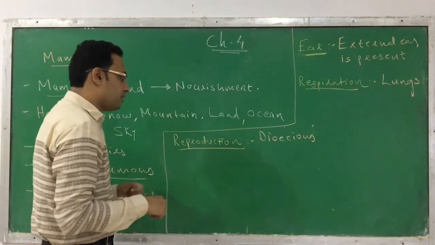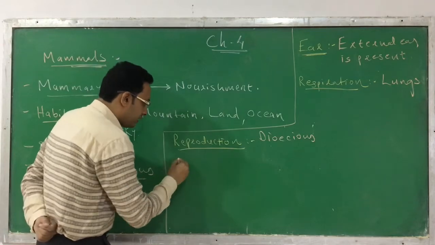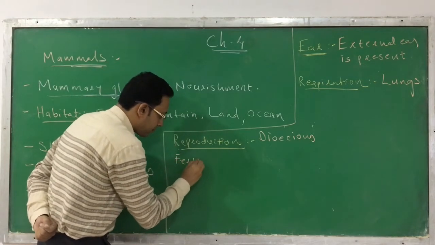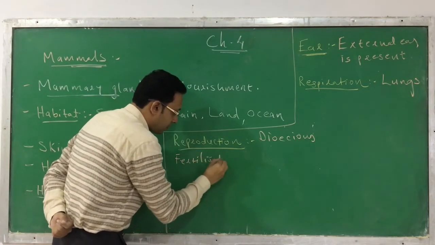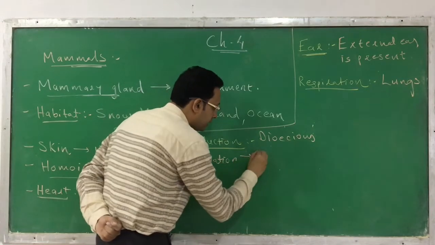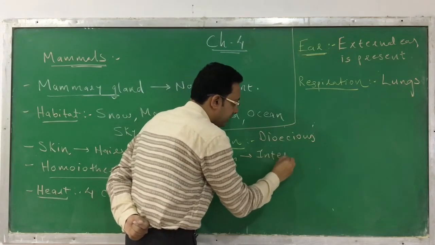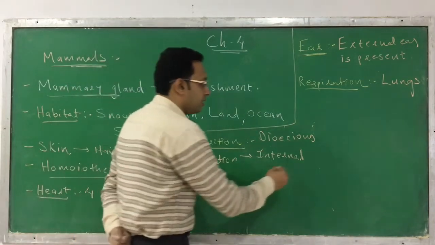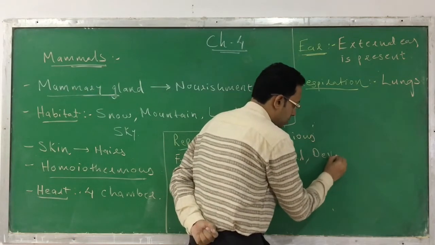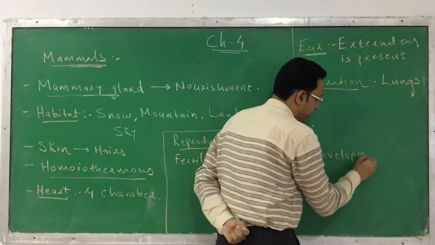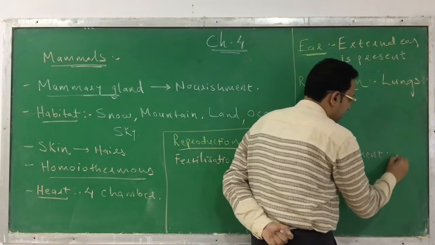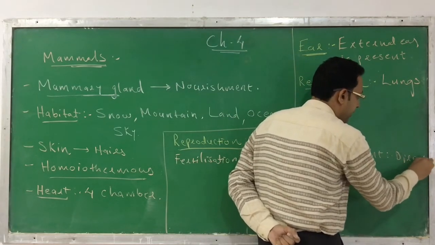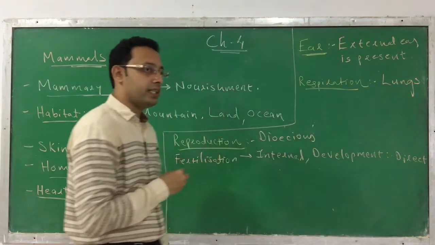The second thing is that the fertilization is internal, means it occurs inside the body. The development of an offspring is a direct type of development that is observed in it.